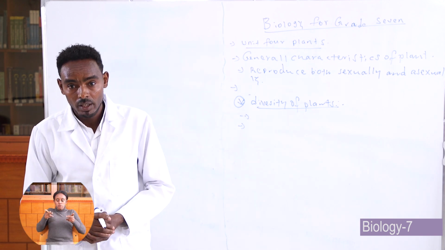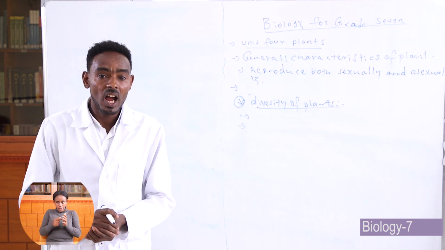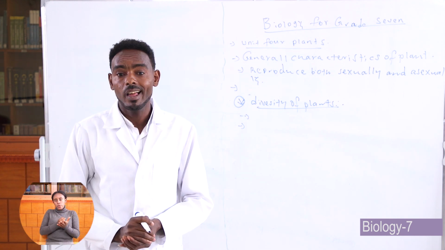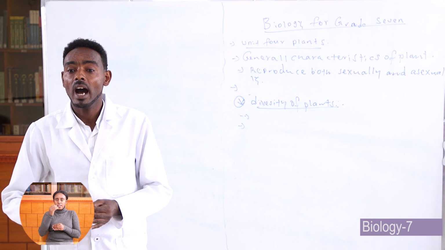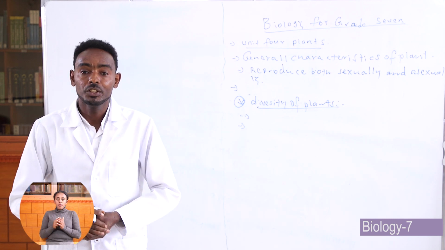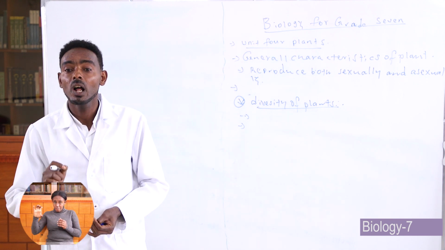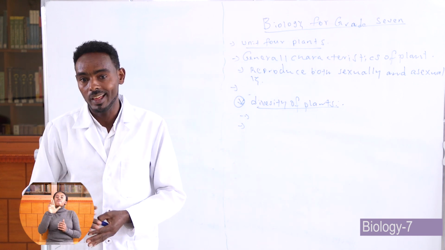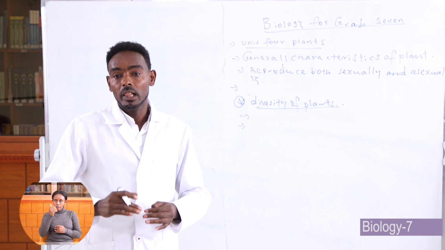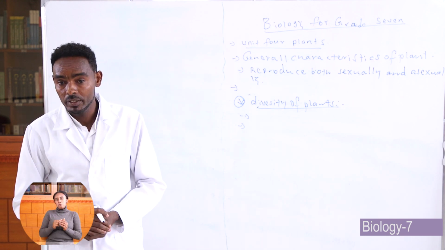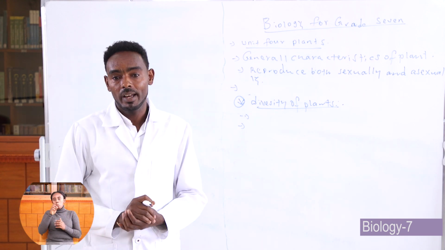For example, plants like cactus and agave grow in dry places. By the way, agave is called red in Amharic, and cactus is a local plant which is called kolkal in Amharic.